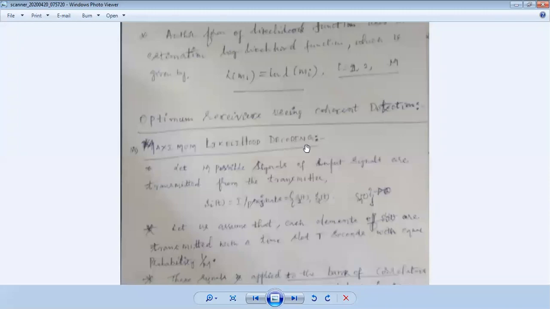Whatever the information at the input of the receiver, that is the observation vector, and it will be analyzed. This is the condition required for decoding the information in a perfect manner, and that is exactly called maximum likelihood decoding. Basic. So this is all the condition.